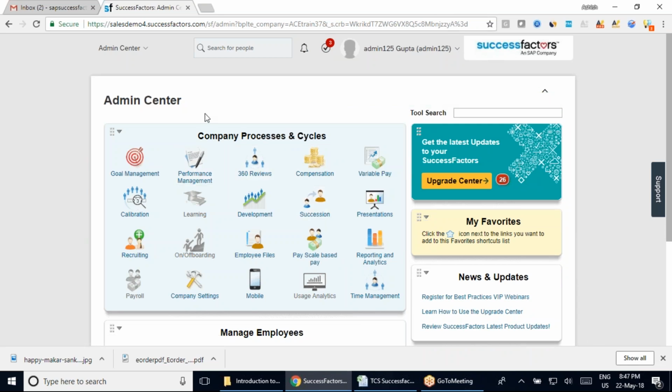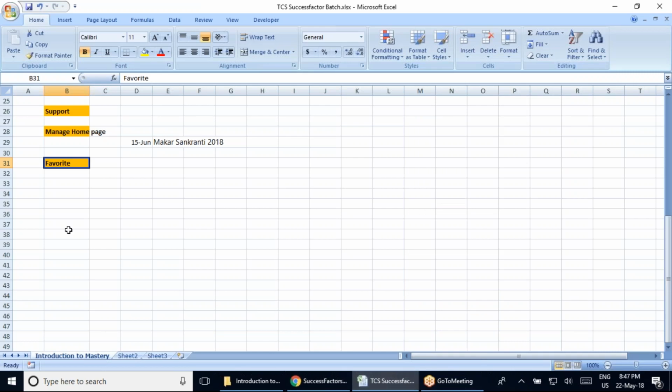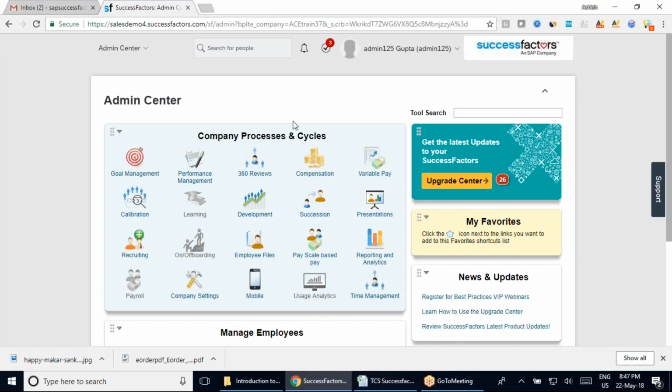Now that's something, when people want to add something to their favorite. So this is just like your R3 favorite, where you add all those sections and everything. Now this section, team, that we have here, which is the tool search, is actually a very important section. And personally, even I use this most of the time because of this tool search that we have here.